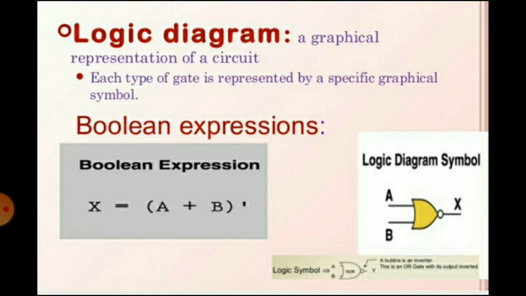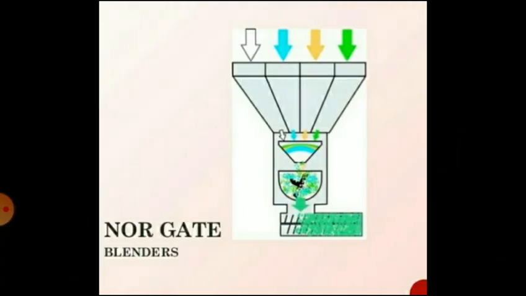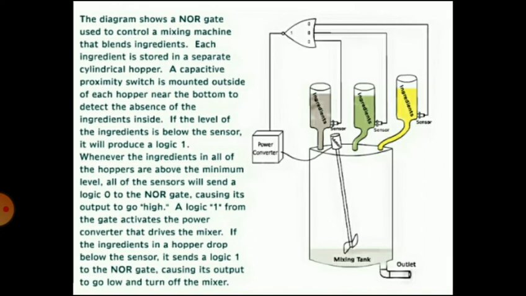So the logic diagram that is given is an application of the NOR gate. The diagram shows the NOR gate used to control a mixing machine that blends ingredients.